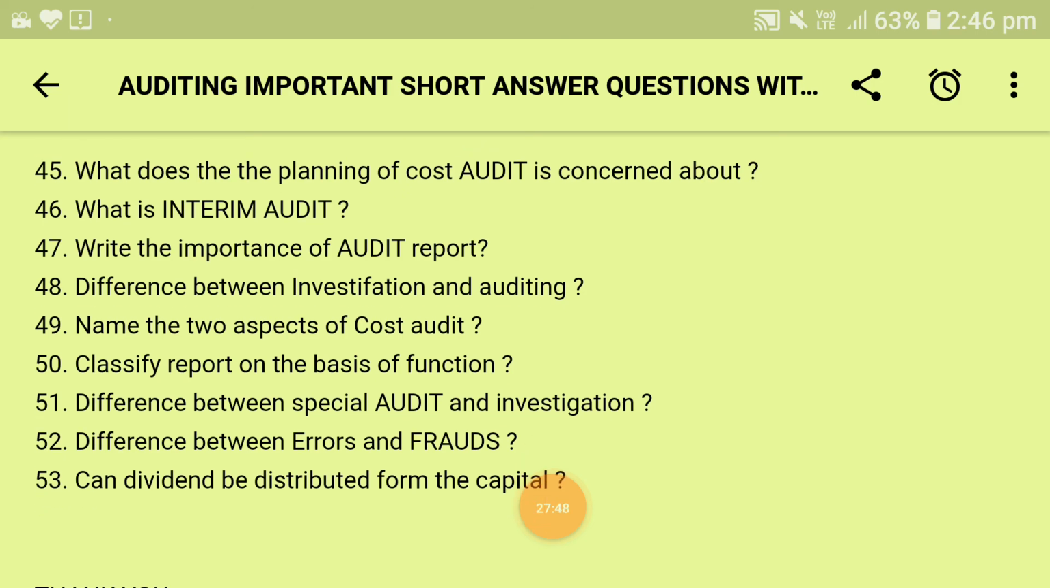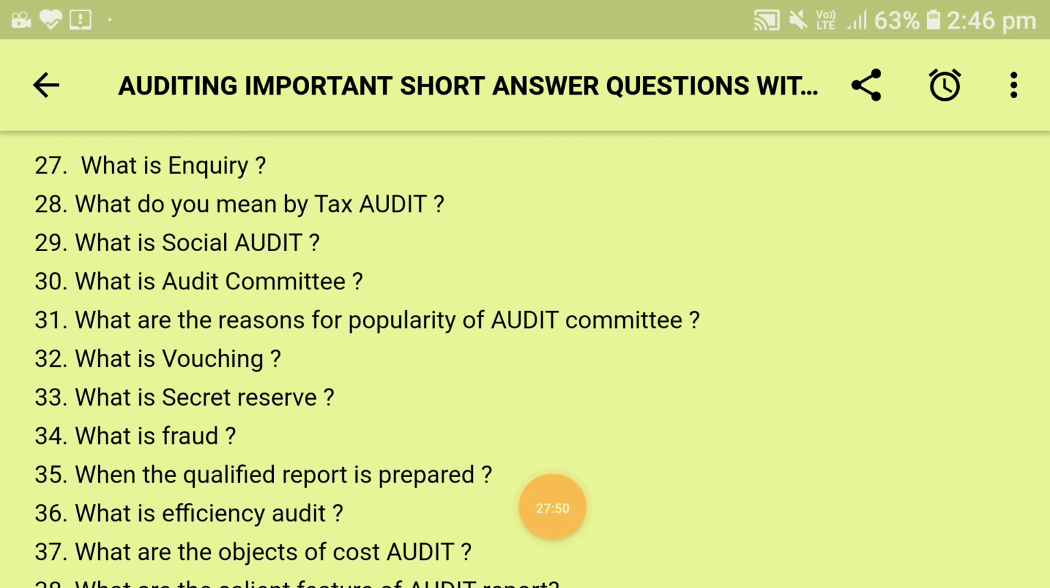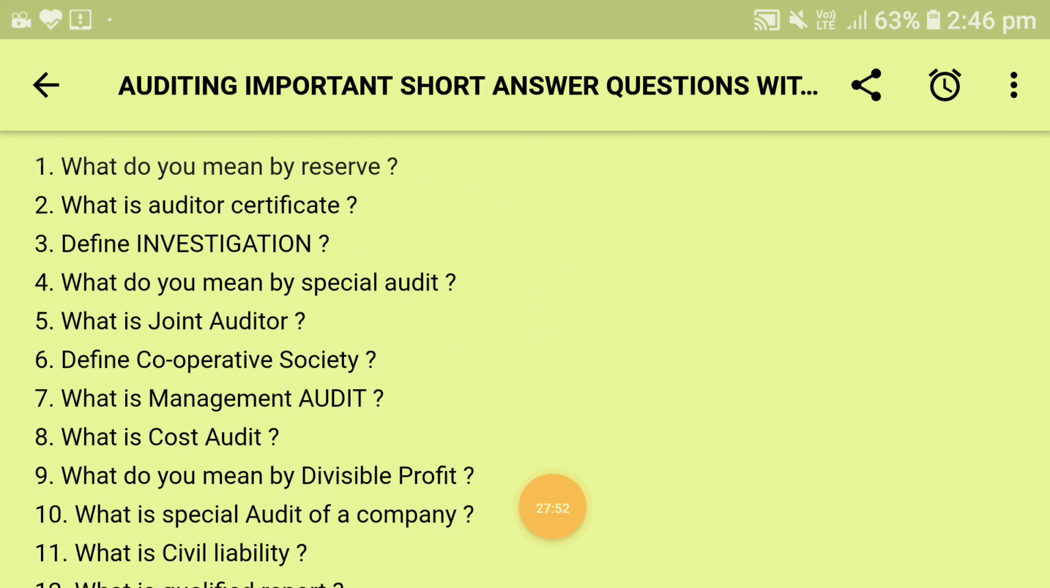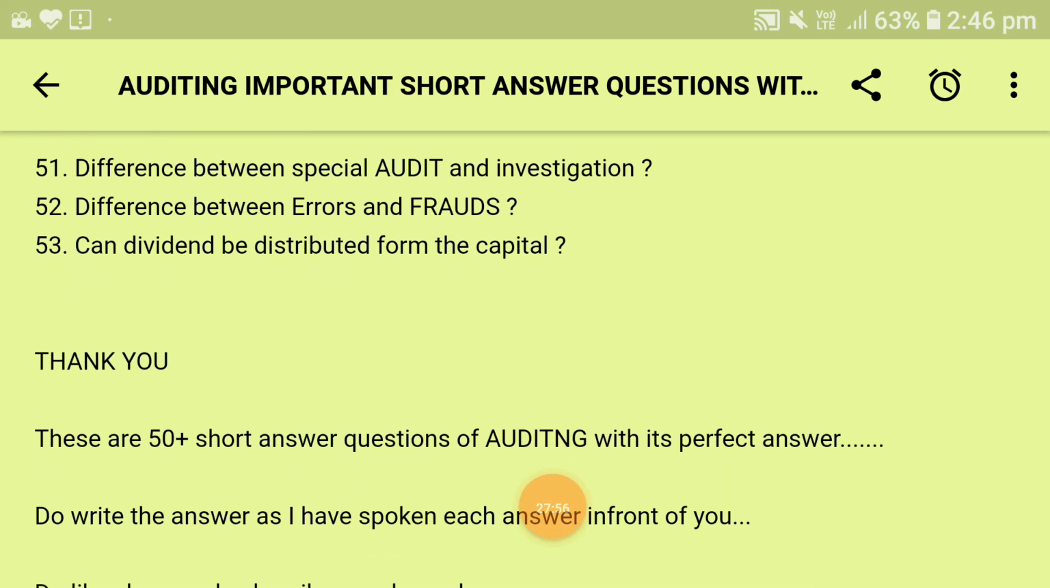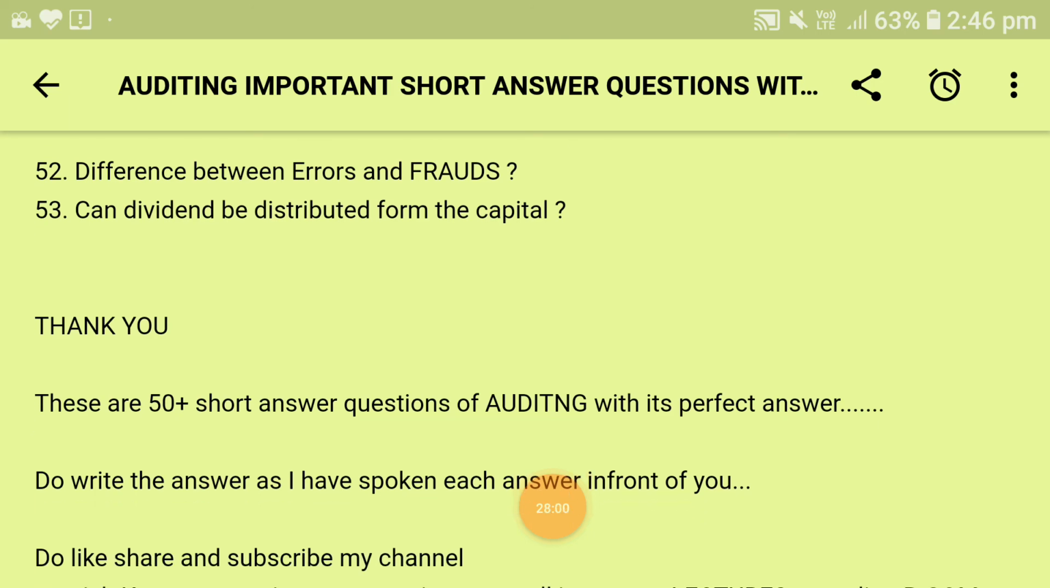So these are the short answer questions of auditing, and I have given each and every answer to each and every kind of question. These are the 50 plus short answer questions of auditing with their perfect answers. So do write the answers as I have spoken each answer in front of you.